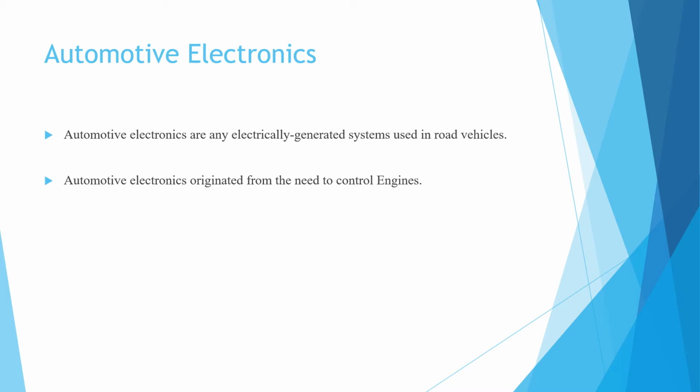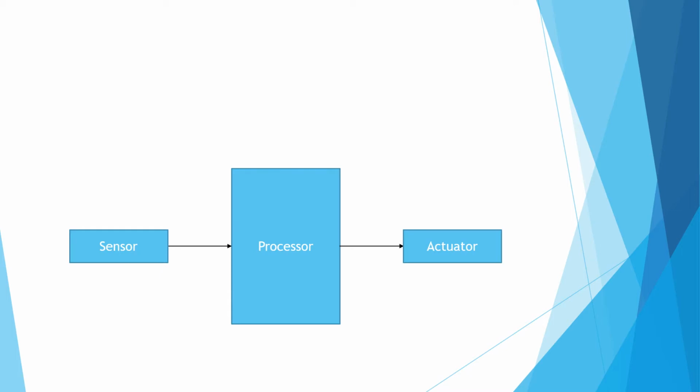Besides this, all the various components connected in the vehicle, the interior system and the exterior system, are controlled by today's automotive electronics.